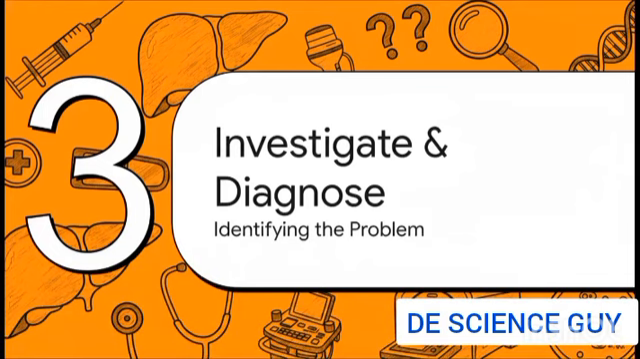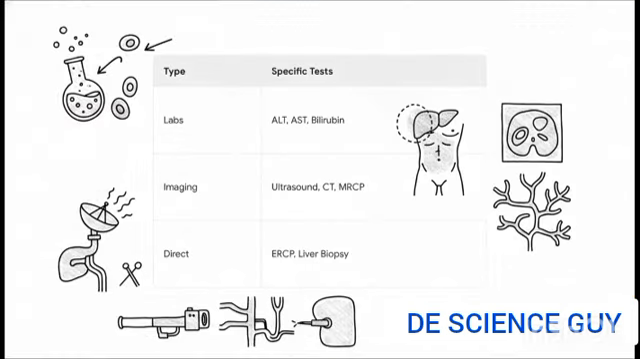All right, Section 3, Investigation and Diagnosis. Once we suspect it, how do we actually identify the problem? This breaks down the investigative toolkit perfectly into three main areas. First up, lab tests. Elevated liver enzymes like ALT and AST act as red flags for cellular damage, while alkaline phosphatase and bilirubin specifically point to blockages.